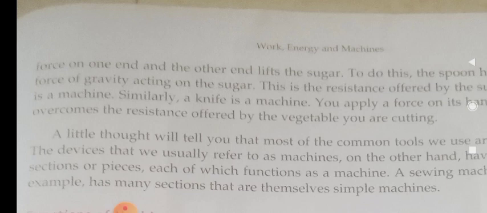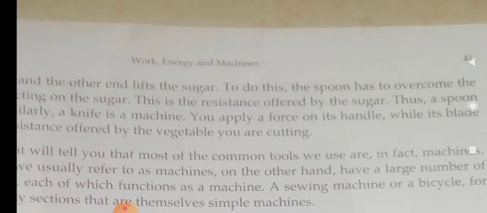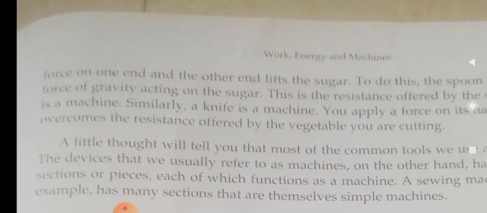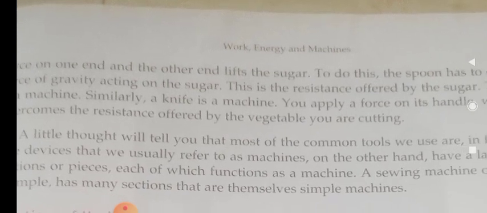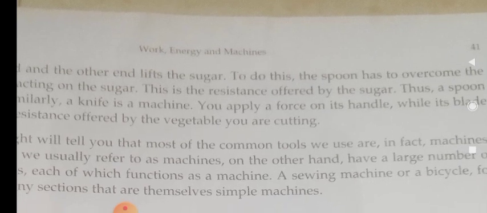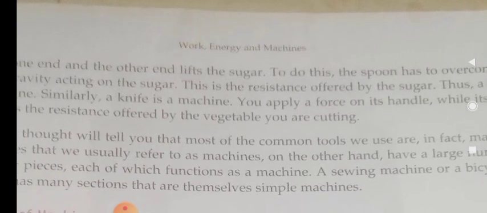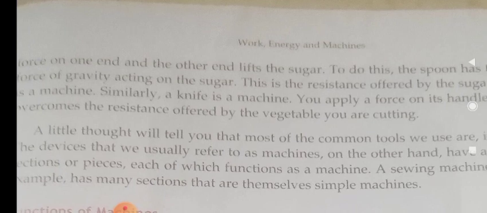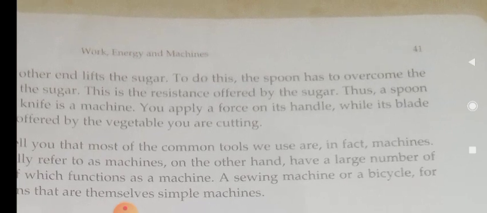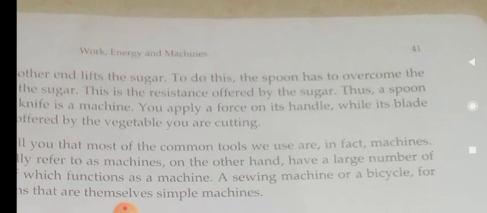To do this, the spoon has to overcome the force of gravity acting on the sugar. All objects have gravitational force. That gravitational force of the sugar should be overcome by the spoon so that it can lift the sugar against gravity.